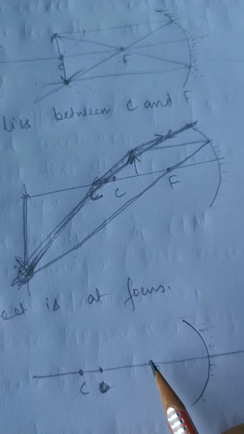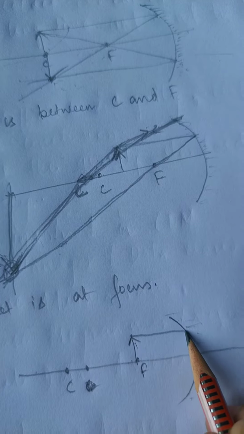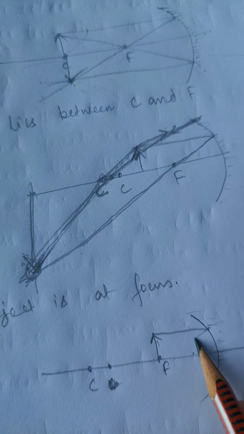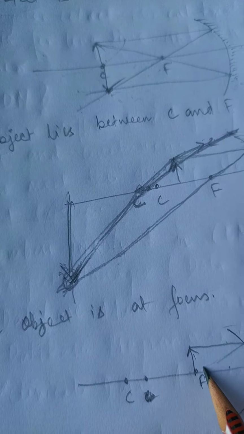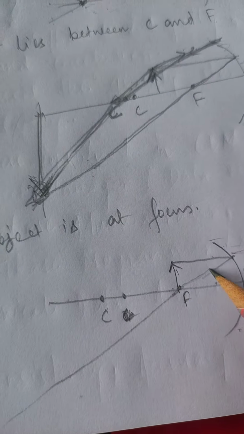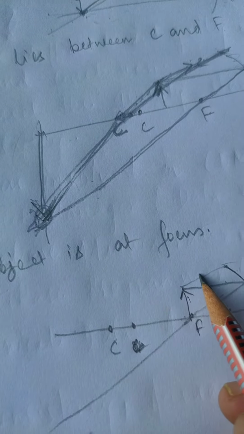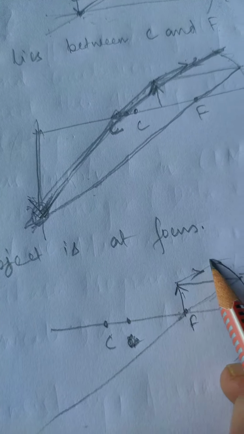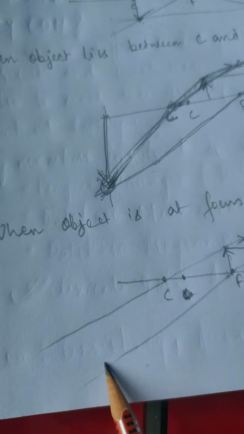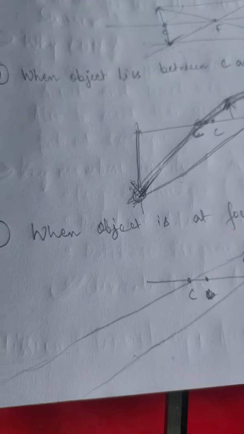Now you see, when the object is at focus, the first ray of light will be going from here. Since this is parallel to the principal axis, it will obviously pass through the focus. The second ray of light goes upward in the same manner, strikes the mirror, and comes back through the same path. It keeps going down and down, up and up, so they will meet somewhere at infinity.